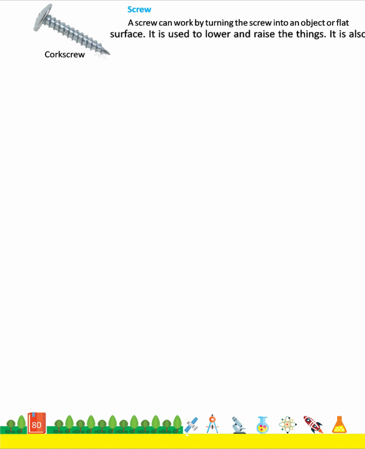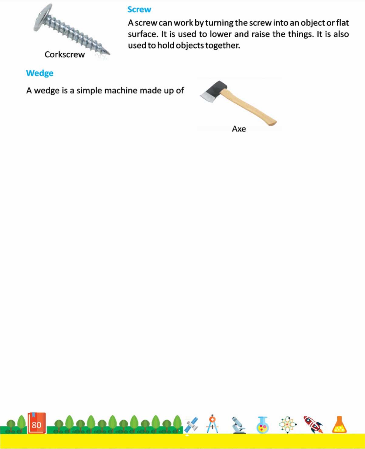Screw. A screw can work by turning the screw into an object or flat surface. It is used to lower and raise things. It is also used to hold objects together. Corkscrew.